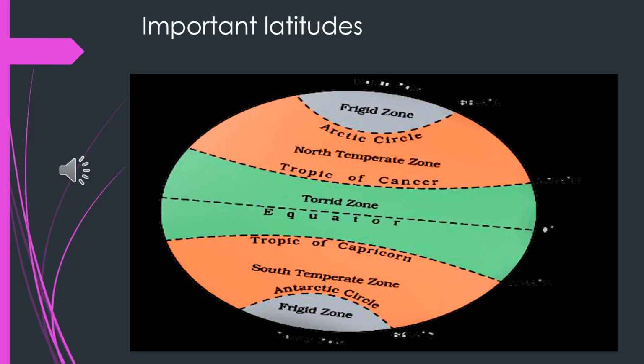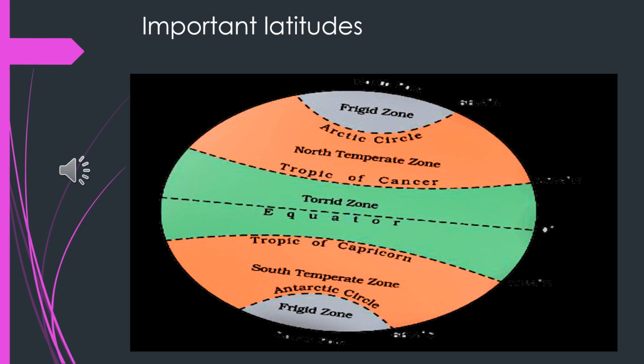Here let us see about the important latitudes. Before going to the important latitudes, let's know what a latitude is. Latitude is an imaginary line running parallel from west to east. They show the angular distance of a particular place measured from the equator, and they are parallel to each other. The distance between each latitude is 111 kilometers.